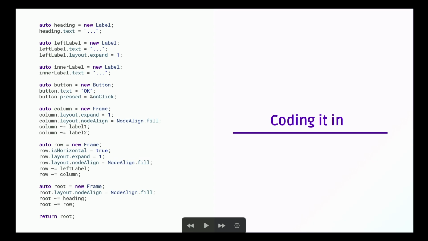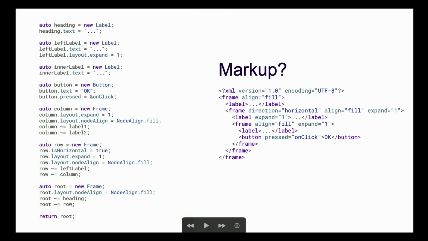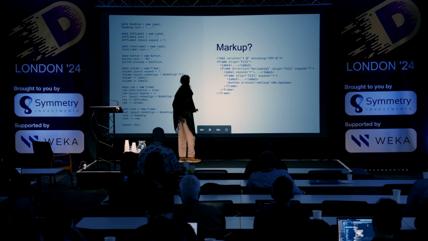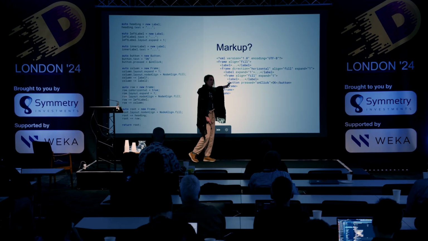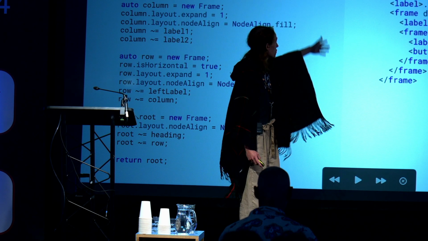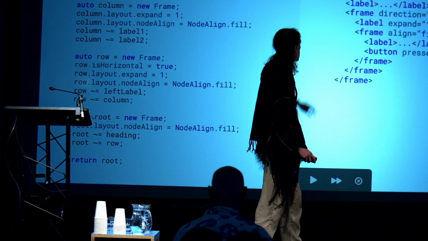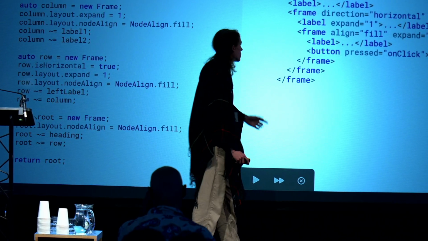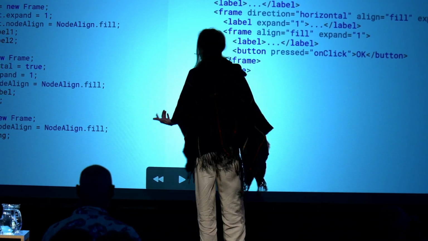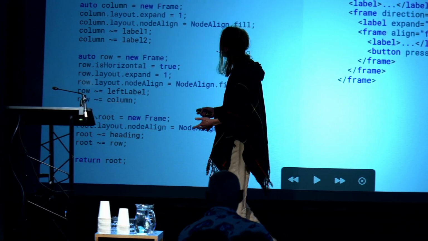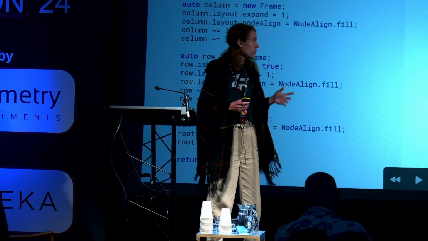It's not enough. If you want to make it look like a tree, then maybe we could use a different format. XML is pretty common. Probably seen something like this before. So now we have this. We turn it into this, an XML file. This is much nicer. This is a tree. It's clear. Every tag in XML represents a component, and attributes let us specify all the properties that define the layout and values the content.